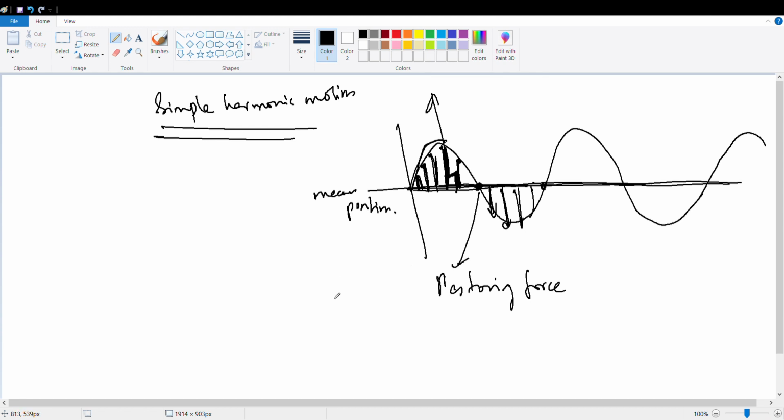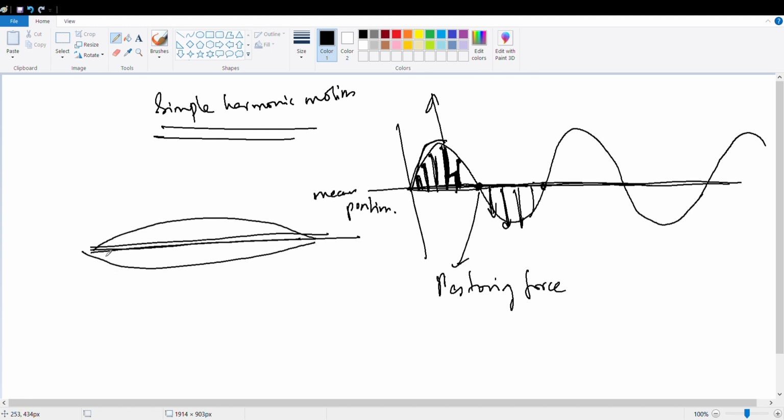Why is it called restoring force? Take a guitar and hit it. What will happen? The guitar will vibrate. When you hit it, you are giving a force, and after some time there will be a restoring force acting up and down. Because of the property of the object, it will act opposite and try to get back to the mean position.